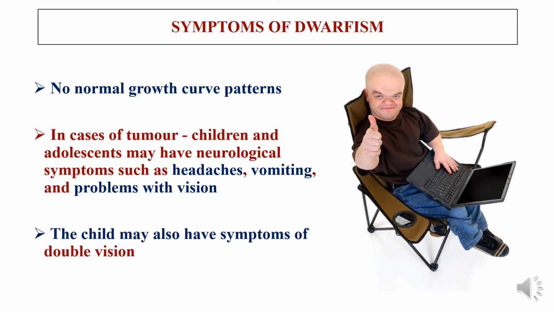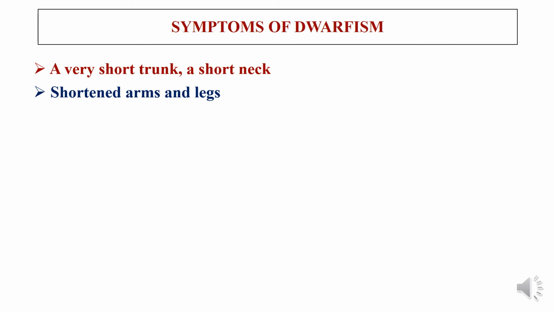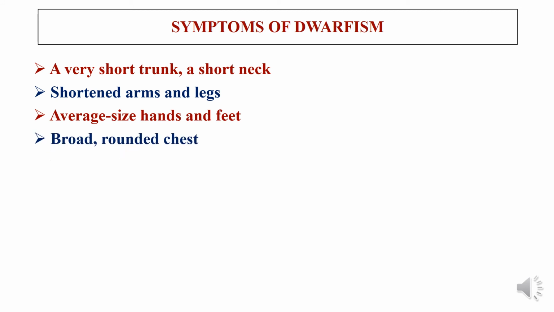The child may also have symptoms of double or blurred vision. Other common symptoms of dwarfism are: the person is very short, having a short trunk and a short neck, and the arms and legs are very much shortened. Hands and feet are average in size.